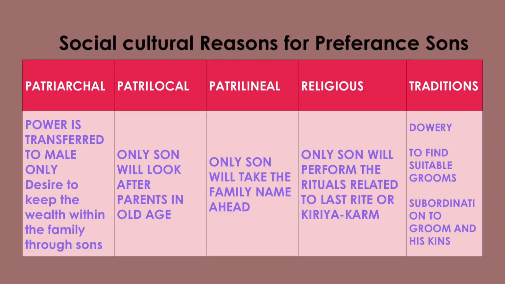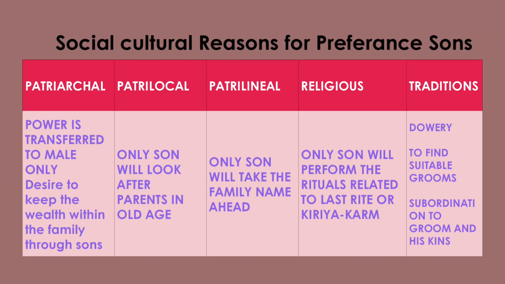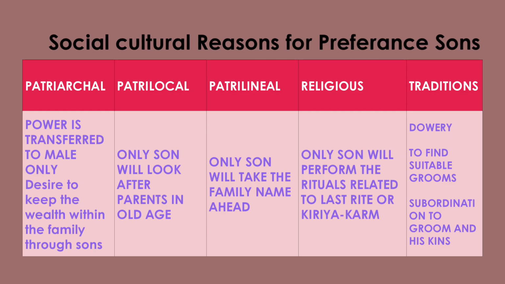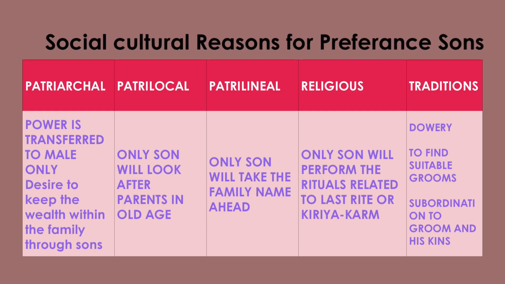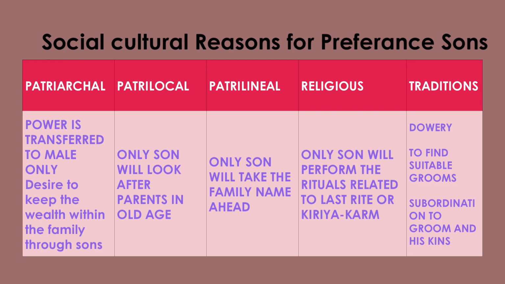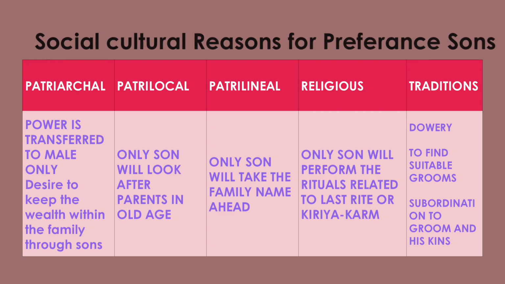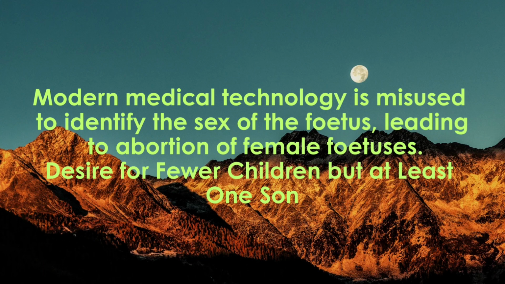An important question that arises is why the child sex ratio is declining in India. The decline in child sex ratio is not natural or biological, but is mainly due to social factors. The major reasons are: in many families, sons are preferred over daughters, especially in small families, due to social, cultural, and economic reasons. Modern medical technology is misused to identify the sex of the fetus, leading to abortion of female fetuses.